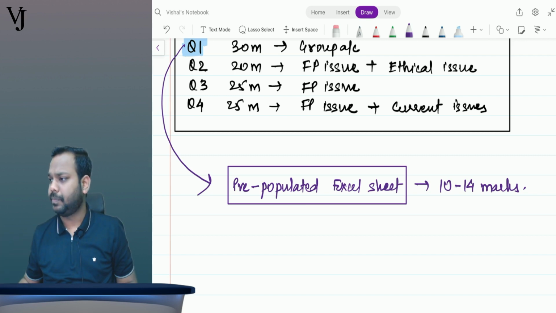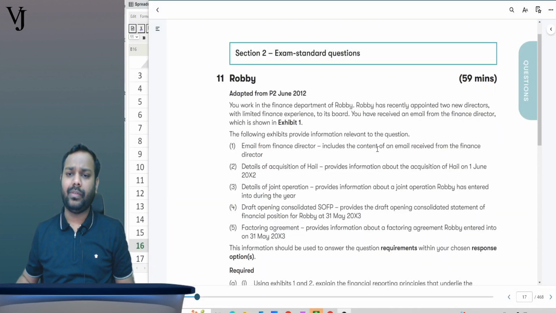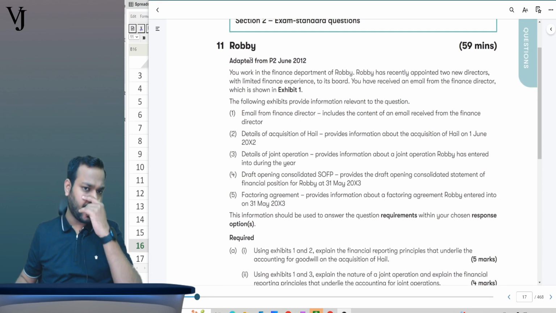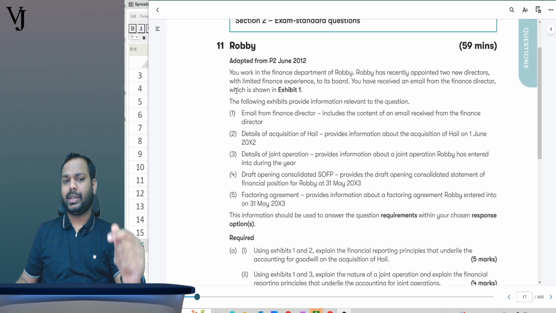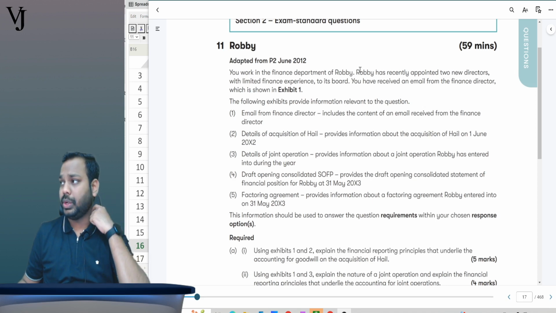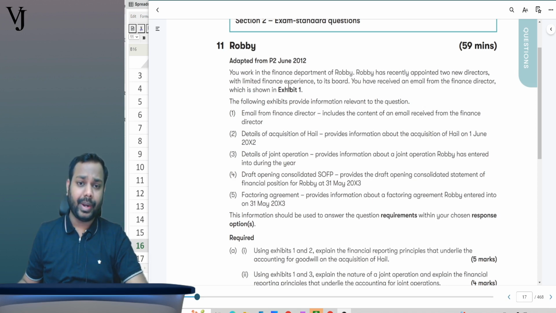So I believe you can see this question here. This is a question on group accounts. The question is: you work in the finance department of Robbie. Robbie has recently appointed 2 new directors with limited finance experience to its board, and you have received an email from the finance director which is shown in exhibit 1.